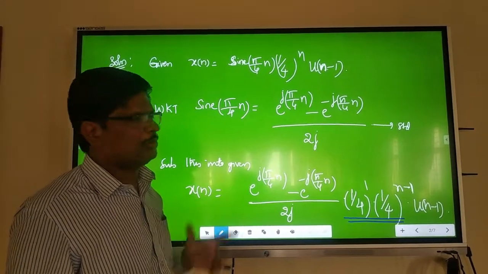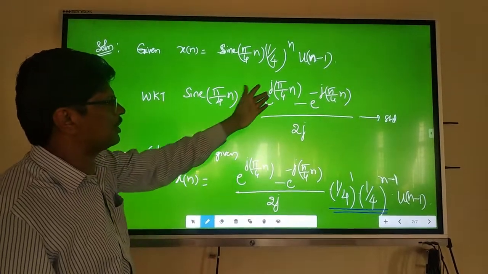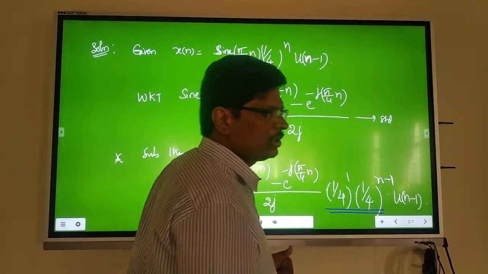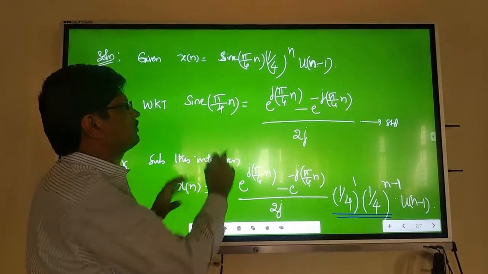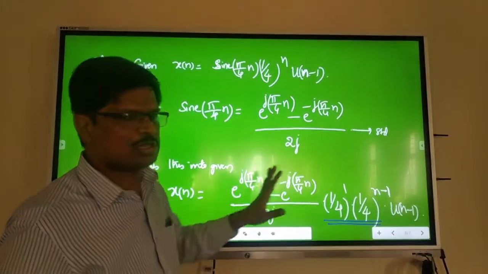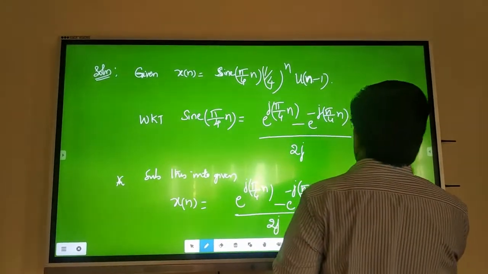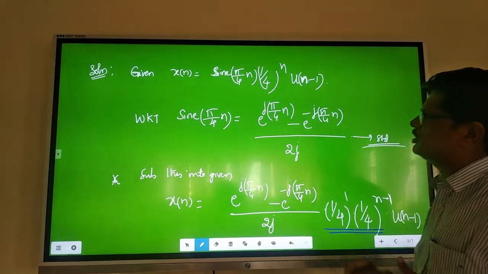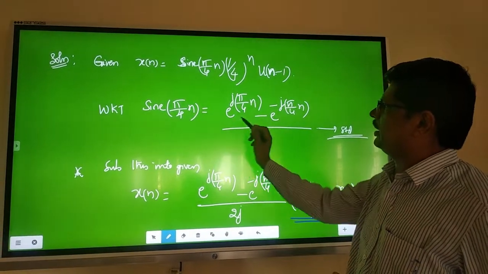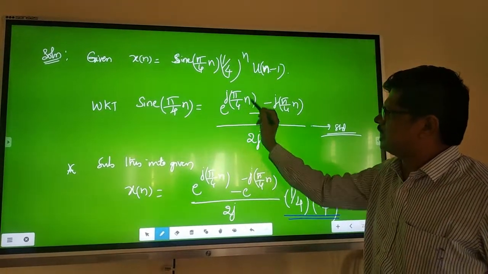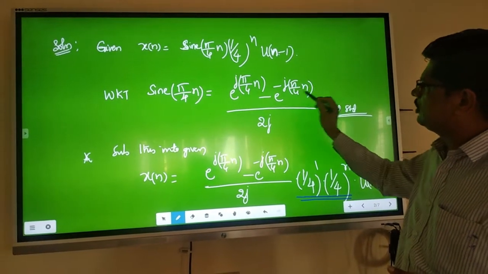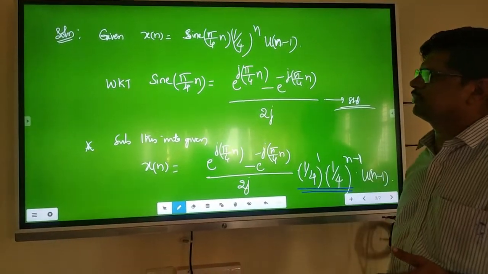Now first write sine theta. We know sine theta in terms of exponentials. What is the formula for sine? Sine of theta is equal to e to the power j theta minus e to the power minus j theta, by 2j, a standard trigonometric function in terms of exponentials. Here in place of theta we have pi by 4n. Therefore I write e to the power j pi by 4n minus e to the power minus j pi by 4n, by 2j.